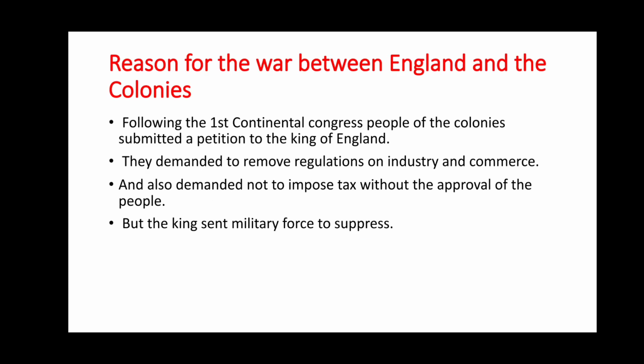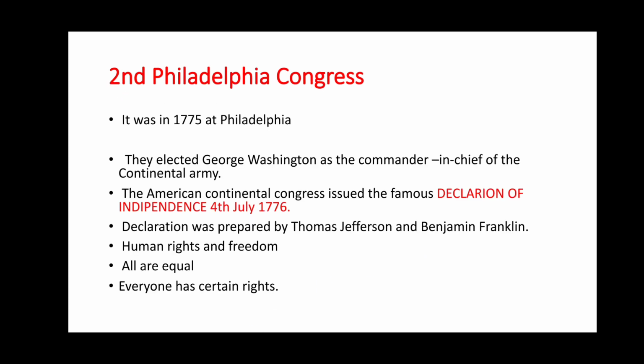Reasons for the war between England and the colonies. Following the First Continental Congress, people of the colonies submitted a petition to the King of England. They demanded to remove regulations on industry and commerce, and also demanded not to impose tax without the approval of the people. But the king sent military forces to suppress. Second Philadelphia Congress. It was in 1775 at Philadelphia. They elected George Washington as the commander-in-chief of the Continental Army.